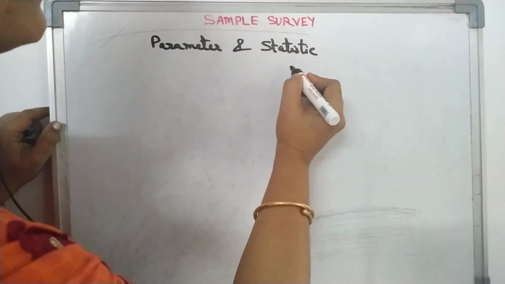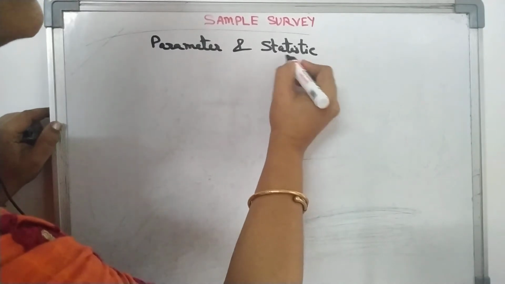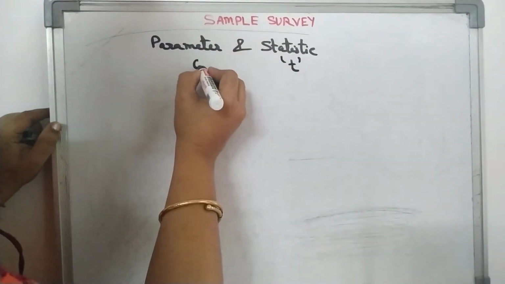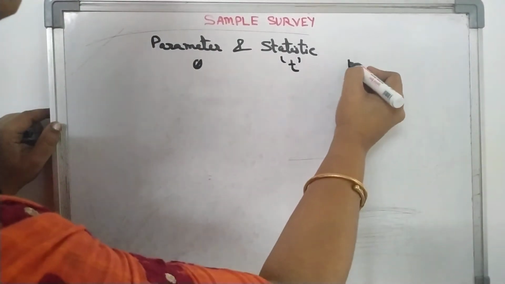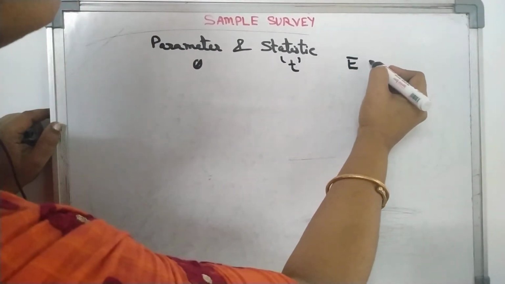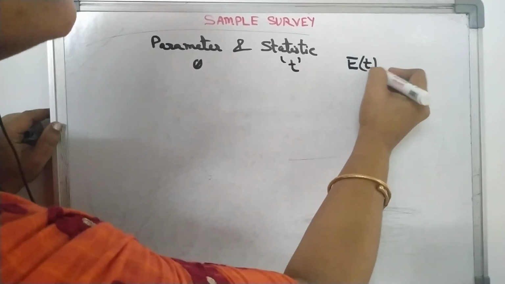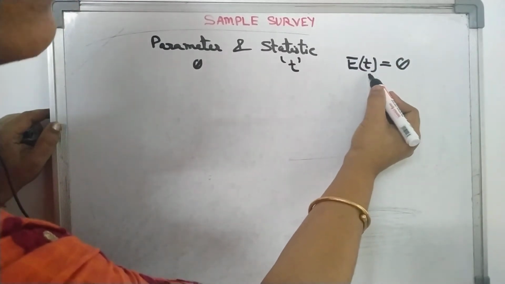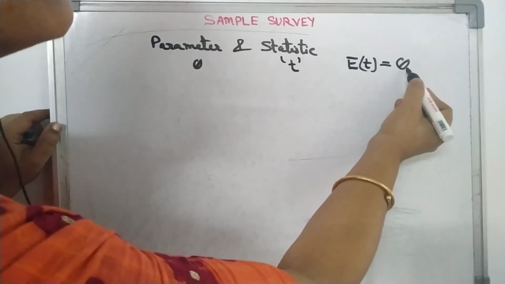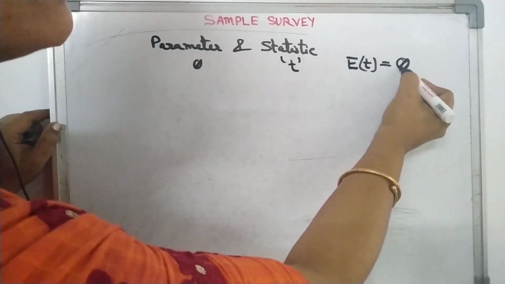Okay. So generally statistic is denoted by T and parameters are denoted by theta. So E of T is equal to theta. That means if you take the mean of the sample statistic, then we will get the population parameter theta.